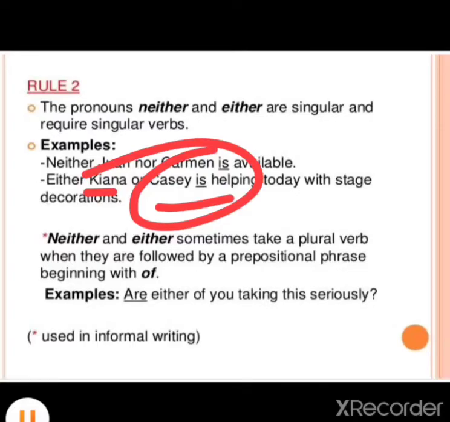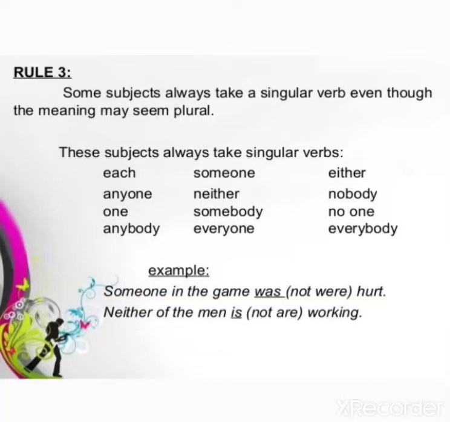Okay. Let us move to rule number 3. These are some important rules that I am again repeating. These subjects always take a singular verb: each, anyone, one, anybody, someone, neither, somebody, everyone, either, nobody, no one, everybody.